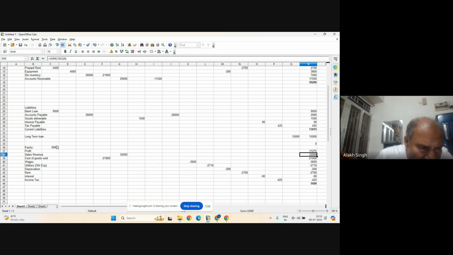Earlier equity was 30,000 on June 30th, and in this September 30th, it became 31,275. So 1,275 is the profit or return on a capital of 30,000. So you can calculate ROI as well, though not part of here, but I am just separating it.